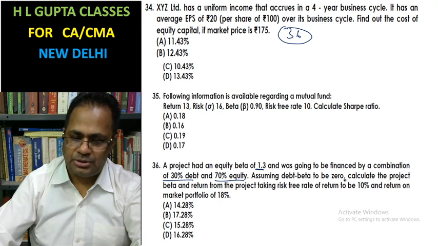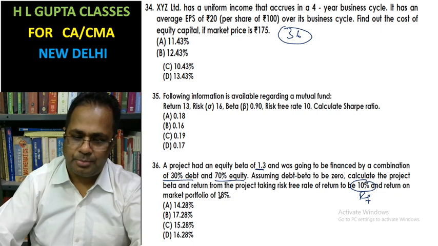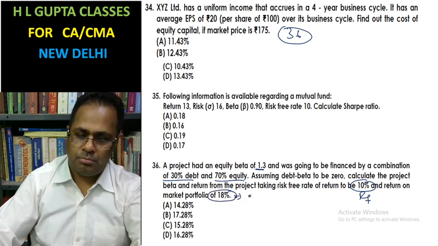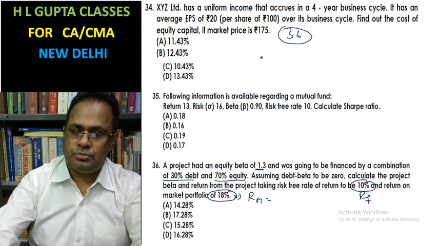Assuming the debt beta is 0, calculate the project beta and the return on the project, taking the risk-free rate of return as 10% and the return on the market portfolio as 18%.